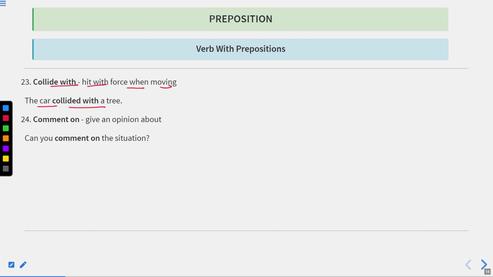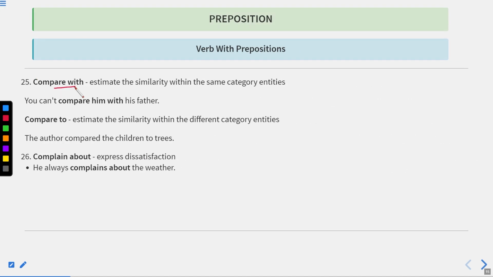Okay. Comment on means give an opinion about. Can you comment on the situation? It means can you give the opinion about the situation. Now let us move to the next one. Compare with. Now this is very, very important. Compare with and compare to both are different. Compare with, estimate the similarity within the same category entities. It means if two or more things are of the same category and we compare between them or among them, we use compare with, because we are comparing the similarities between the same kind of people or same kind of category. It means person to person, animal to animal, thing to thing, and so on.